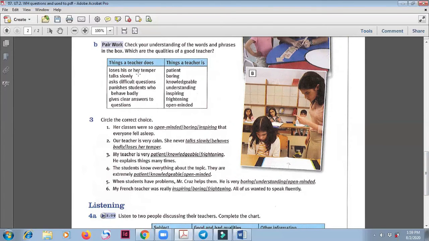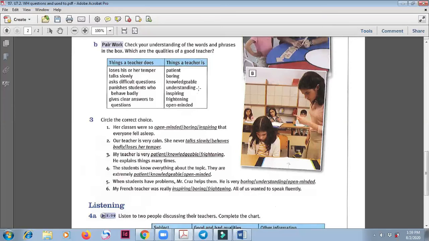Teacher loses his or her temper means that he or she becomes angry, talks slowly, asks difficult questions, punishes students who behave badly, gives clear answers to questions. Patient, boring, knowledgeable means he or she has a lot of knowledge, can explain everything with a lot of information.